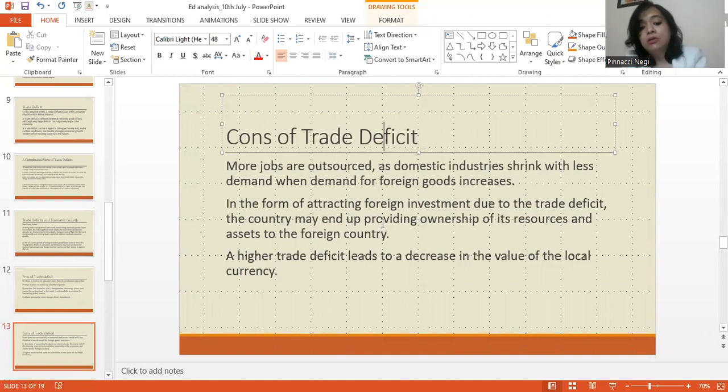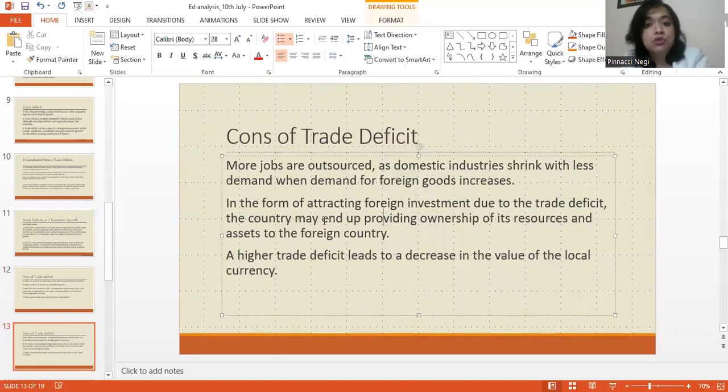And this is one of the most important points we have to make in today's video, that a higher trade deficit has a negative spiraling effect, a downward impact on the value of the local currency. The domestic currency of a country loses its value, it weakens, when a country consistently runs a trade deficit.